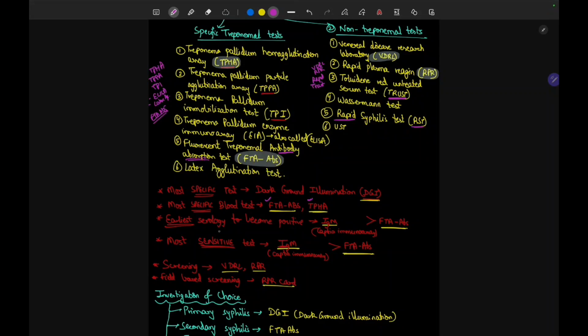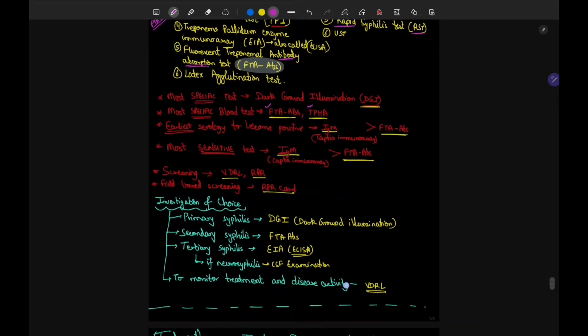Now the most sensitive test, again, first of all you will say IgM, then you will say FTA-ABS, because it's going to give you a lot of positives. So it's the most sensitive. Then let's go to the screening. For screening you will do VDRL, RPR, and for field-based screening you may do the RPR card.